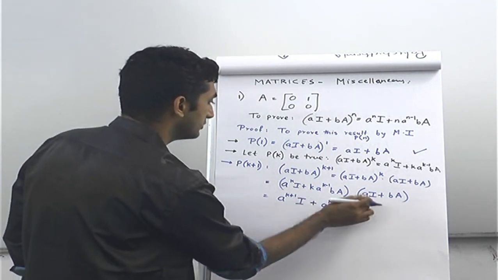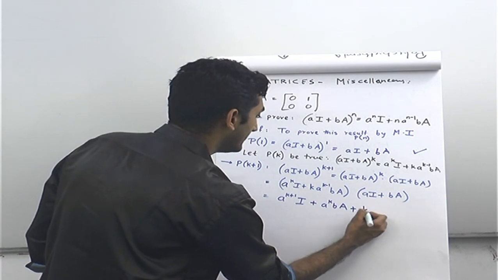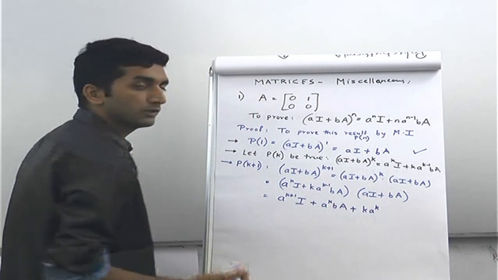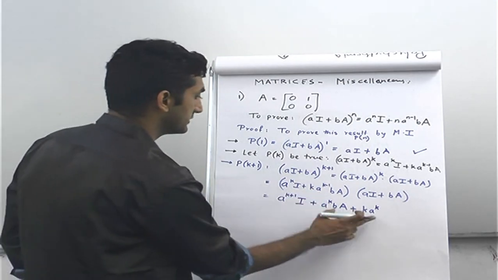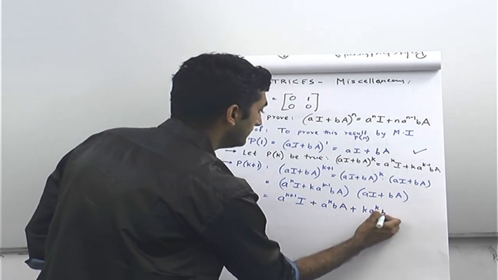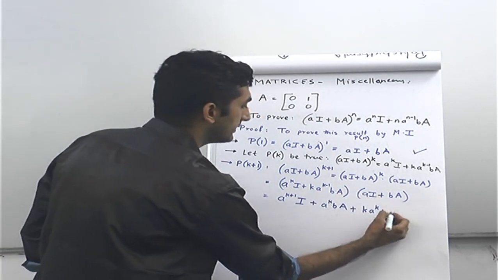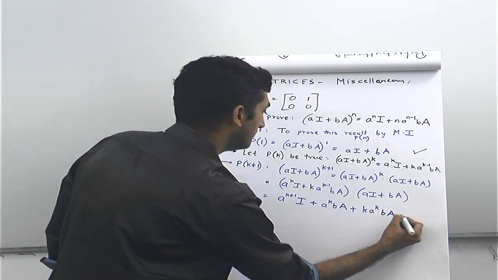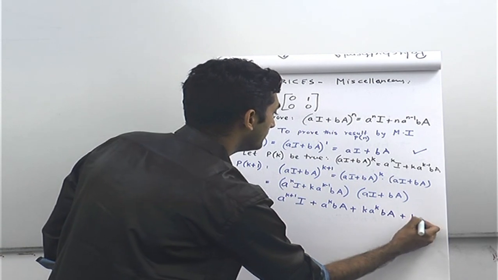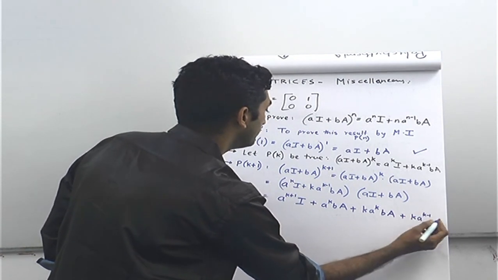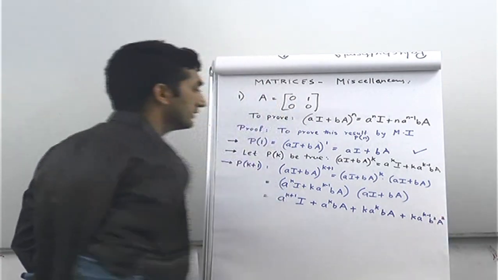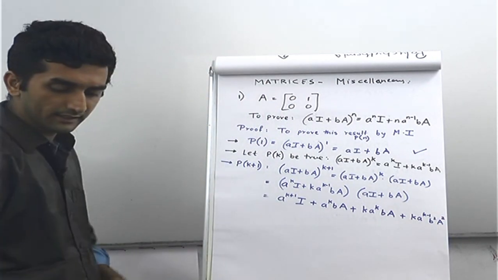Now this into this should give you k times A raised to k, because A raised to k minus 1 into A will give you A raised to k minus 1 plus 1, which is A raised to k, times B times A into I will give you A back. Now the last is this into this will give you k into A raised to k minus 1 B square A square. Now this is where it becomes slightly critical.